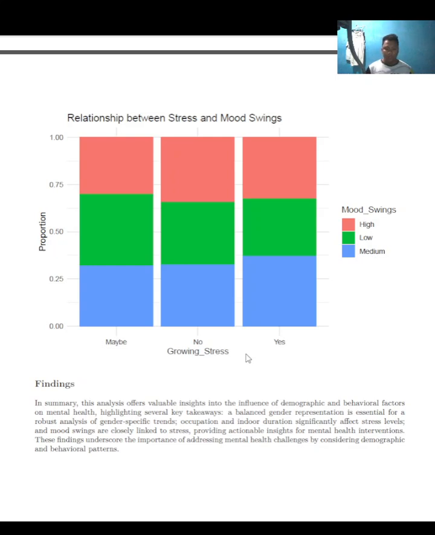Here is the graph of stress and mood swing correlation. This graph shows how stress level influences mood swing. The x-axis represents the stress level: yes, no, maybe, and the y-axis shows mood swing categorized as low, medium, or high. Participants with high stress are more likely to report high mood swing. The strong correlation underscores the need for stress management intervention to stabilize emotional well-being.